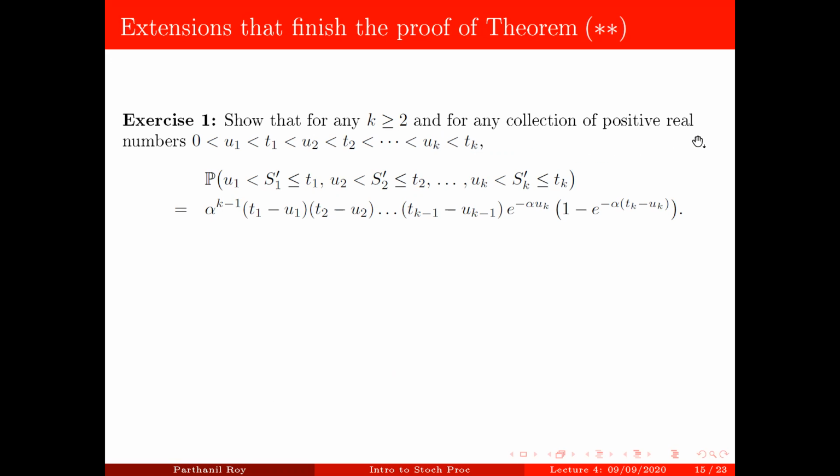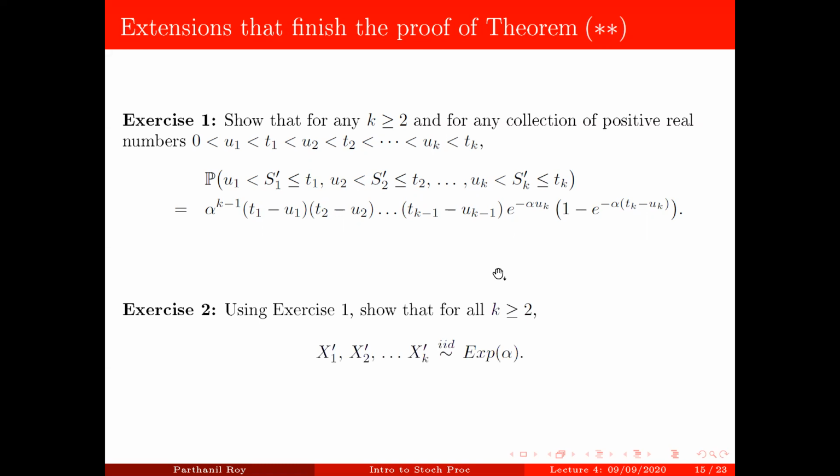Whenever you take a collection of positive real numbers that honors this inequality, this joint probability is given by this thing. For k equal to 2, we have just proved this thing. And from here, you show that x1 dash, x2 dash up to xk dash are IID following exponential distribution with parameter alpha.